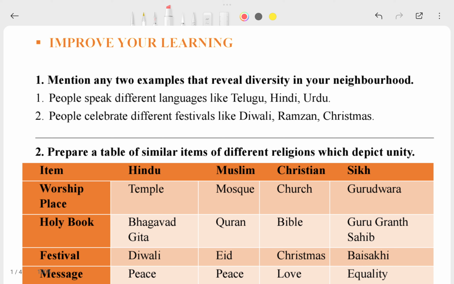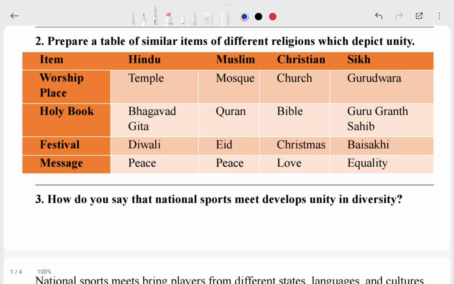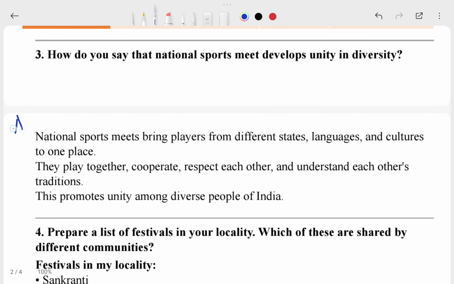The first question is: mention any two examples that reveal diversity in your neighborhood. Here is the answer. This is the second question and here is your answer. This is your third question and this is your answer.